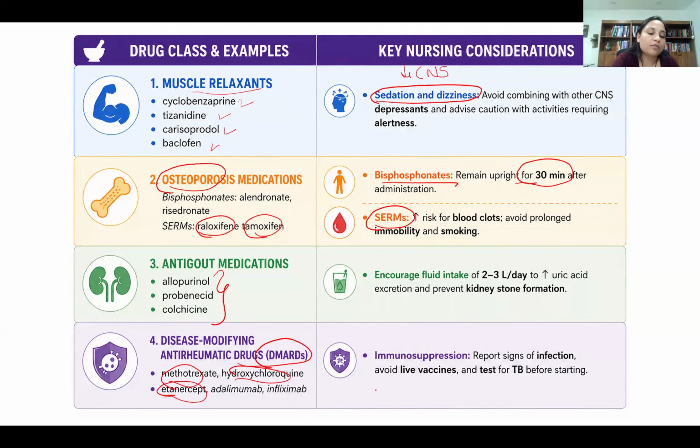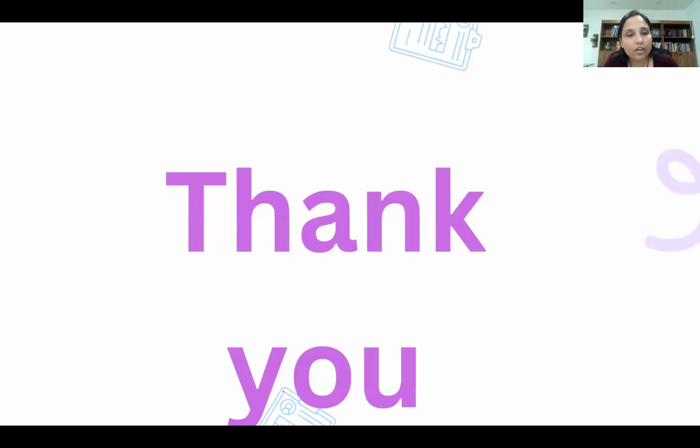And other medications that we talked about, adalimumab, infliximab, and etanercept, these medications cause immunosuppression as well. So we need to check for latent tuberculosis before starting this medication. You have to be very careful because this medication causes immunosuppression. So you have to follow strict aseptic techniques, and you have to advise the patient to report fever, sore throat, or any infection-related signs and symptoms. Okay, and live vaccines should be avoided. All right, so that's the end of the musculoskeletal system pharmacology.